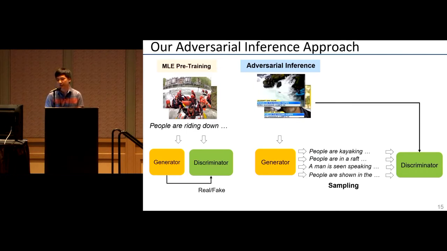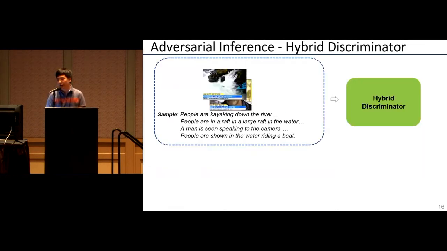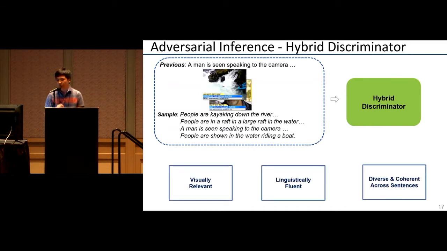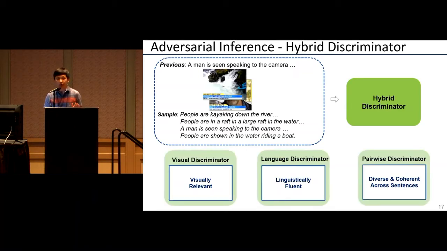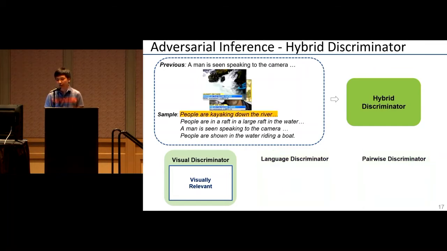And now on how to choose this best sentence, suppose you have generated a sentence from the previous clip due to our multi-sentence setting. And now we want to make decisions based on the three criteria discussed in the first example. And to do so, we train a thing called hybrid discriminator, which is a set of three discriminators separately evaluating on those three properties. And specifically, the visual discriminator looks if a sentence is visually relevant to the video.